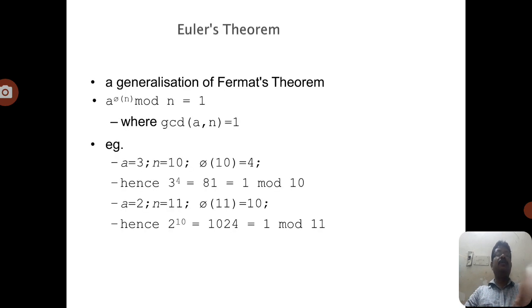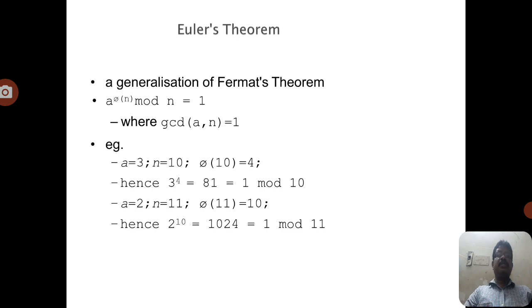So this is Euler's totient function. Coming to Euler's theorem. Euler's theorem is taken from Fermat's. Fermat's says that if a and n are two numbers where a is not divisible by p, then we can write a^(p-1) ≡ 1 mod p. But here Euler's theorem can be stated as follows.